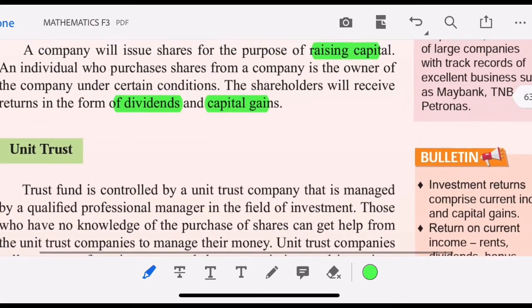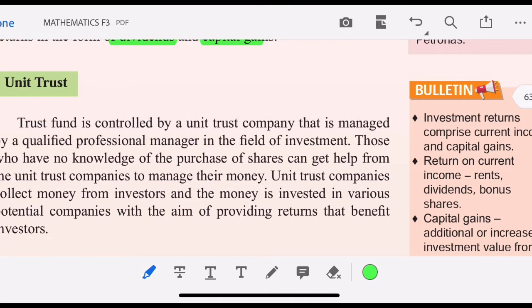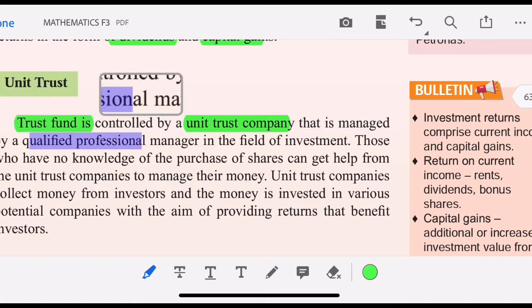That's about shares. Now let's go to unit trust. A trust fund is controlled by a unit trust company and managed by a qualified professional manager in the field of investment.